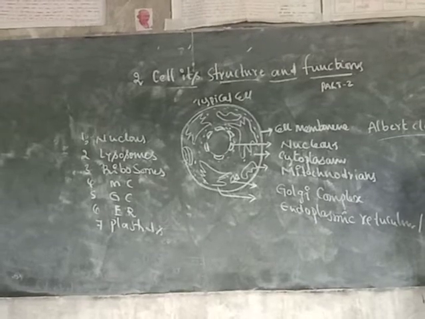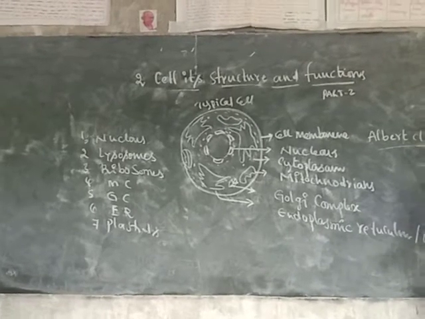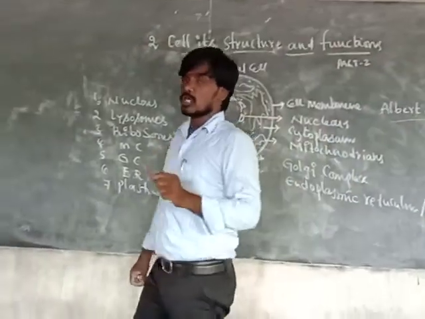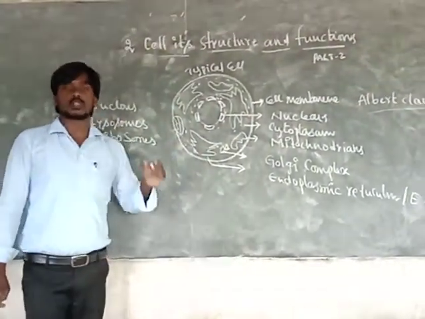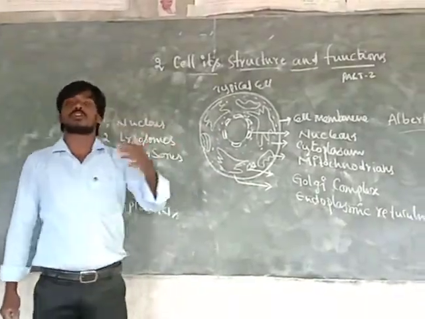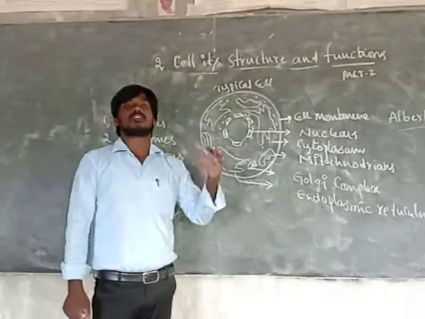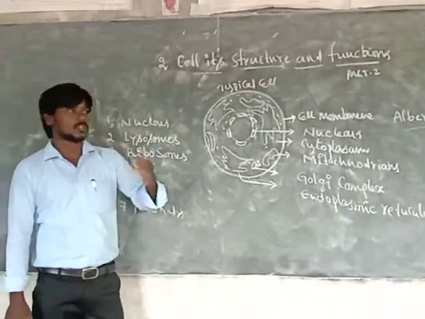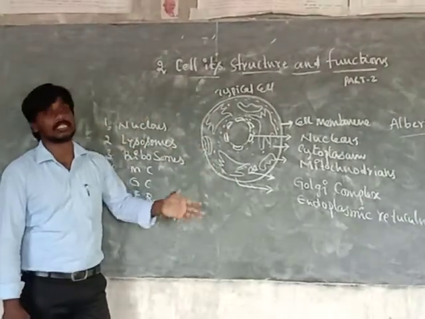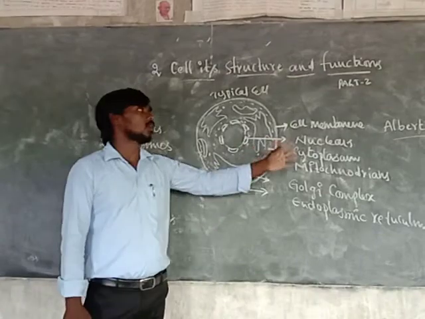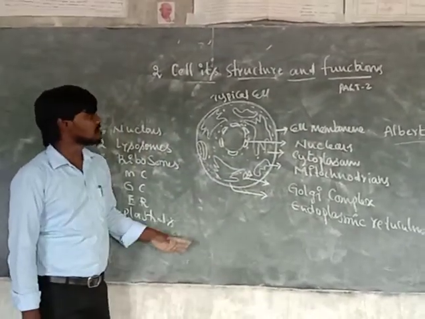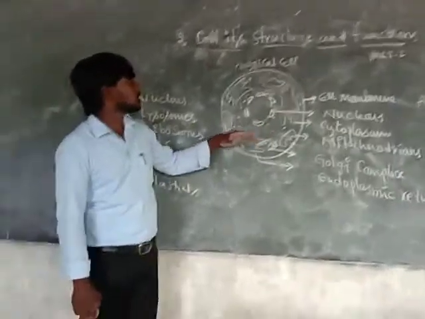Actually, who is the father of cell biology? Aristotle. But in cell biology, Albert Claude, Robert Brown, Robert Hooke, Anthony Leeuwenhoek. Many scientists used different types of microscopes: the compound microscope, the electron microscope, and the single lens microscope. But in cell biology and cell theory, Albert Claude is the father of cell biology.